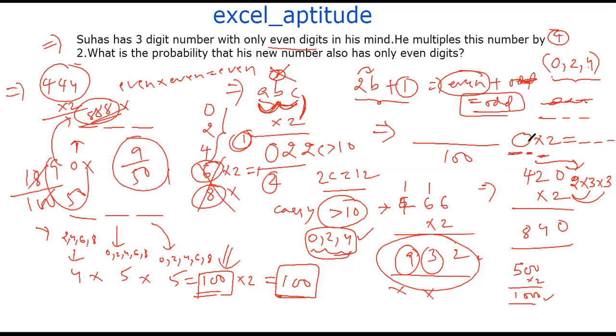Did you understand? The original number has only 18 cases, so when I multiply by 2, I'll also get 18 new numbers. So 9 by 50 is the answer.